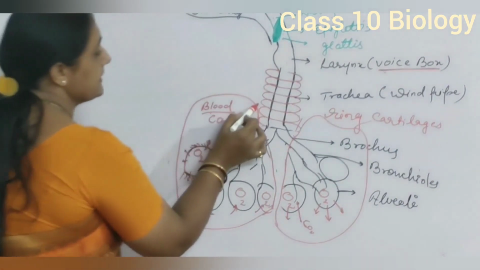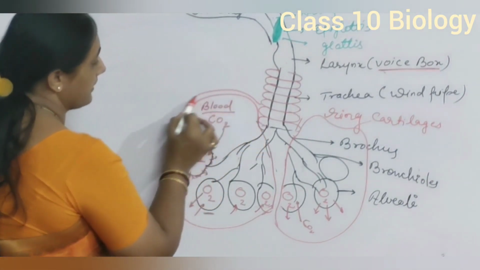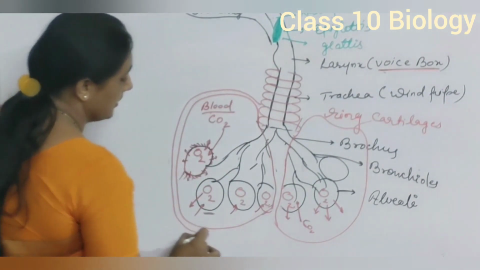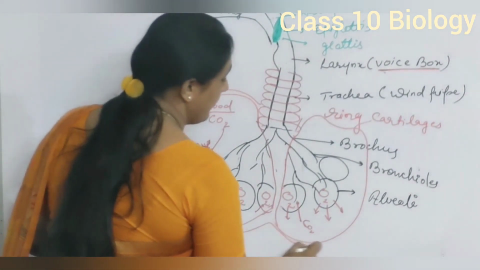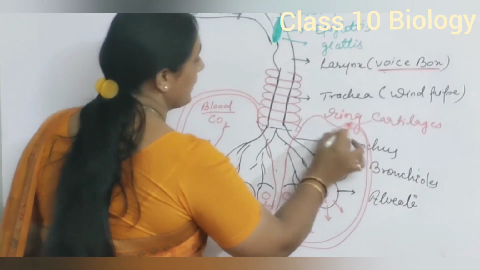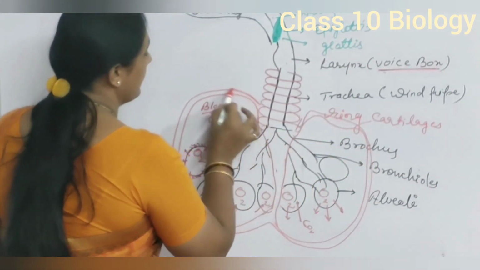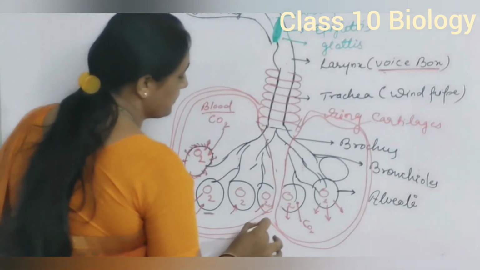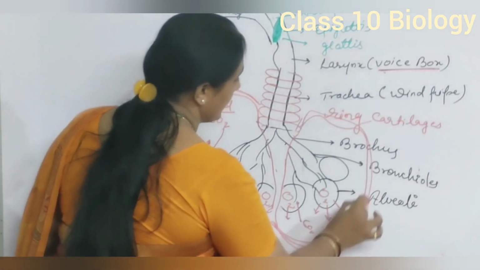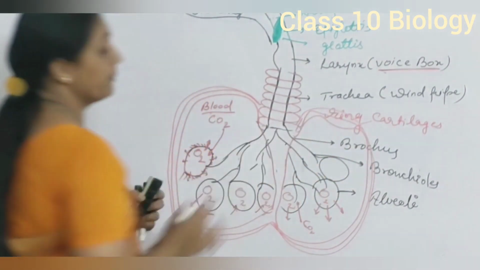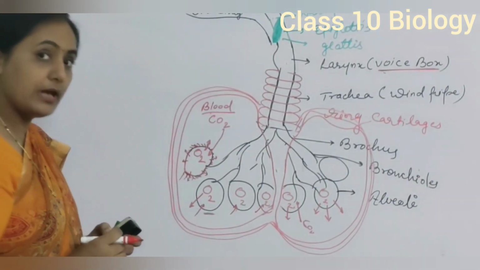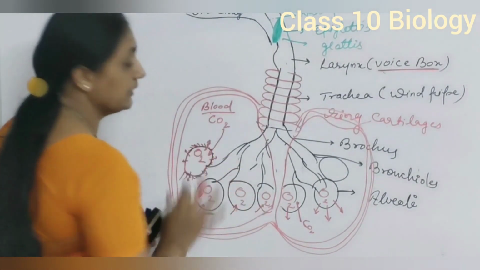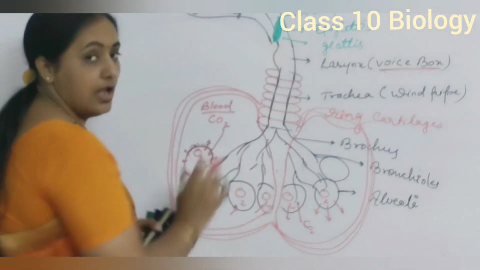Here the lungs are covered with a double membrane called the pleura, and this pleura is filled with a fluid called pleural fluid for the purpose of protection. Pleura provides protection to the inner organ, that is the lungs.